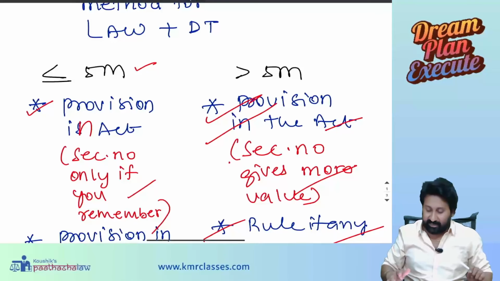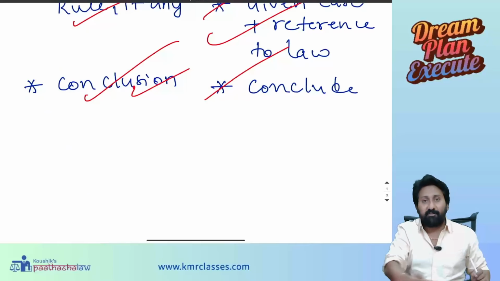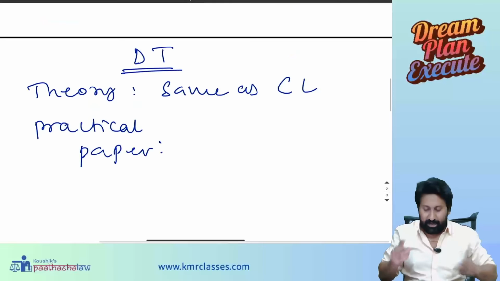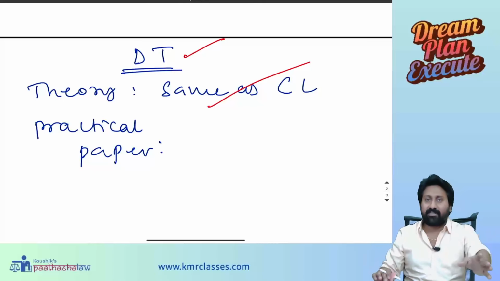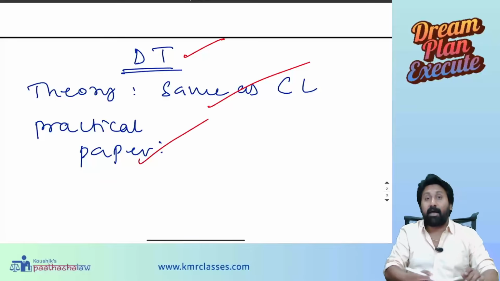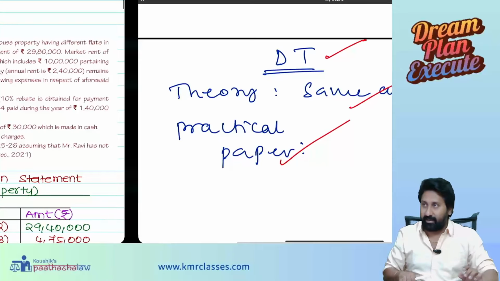Okay, these are certain tips to write the less than 5 marks and 5 marks questions. Next, DT. Theory questions in DT are same as company law. Whatever I said now, same applies. But the practical part of the paper, how to present? See, I have one example.